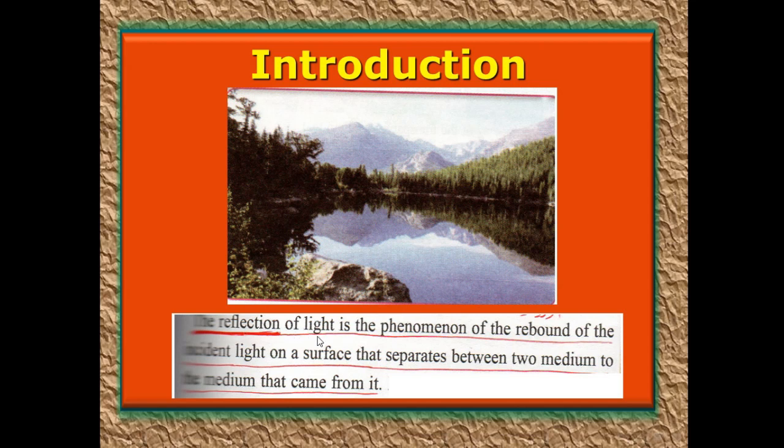The reflection of light is the phenomenon of the rebound of incident light on a surface that separates between two mediums, back to the medium that it came from. The first medium is the air and the second medium is water. So the surface between the two mediums is the surface of water. This is the reflection.